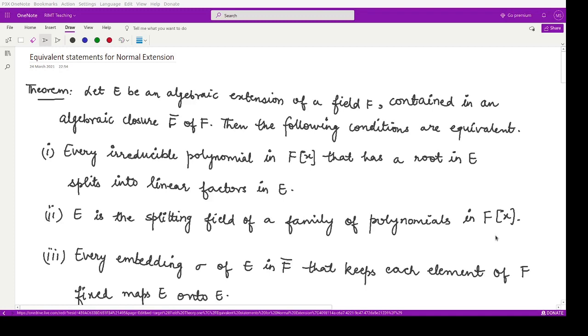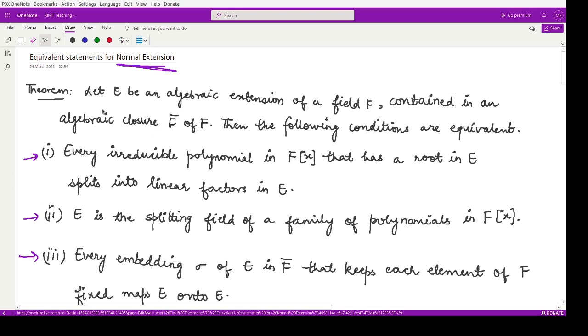Let us see how the following statements are equivalent, which are the statements we used in the definition for normal extension. So for normal extension, we had said if any one of these three conditions is satisfied, then we say that the given extension forms the normal extension.